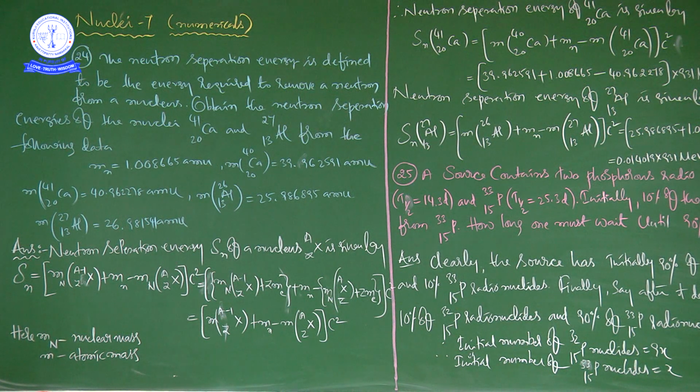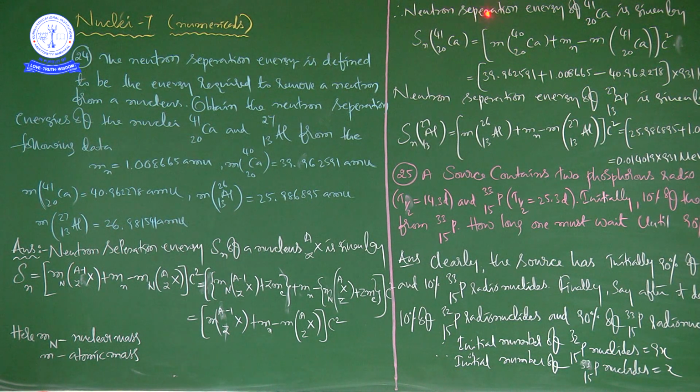Neutron separation energy, if you assume X^A_Z as an example, is (X^(A-1)_Z + Mn - M of X^A_Z), and this whole term is multiplied by c squared. Now it's very clear. You can go for calculation of neutron separation energies for calcium 41/20 and aluminum 27/13. First we will go for calcium 41/20.